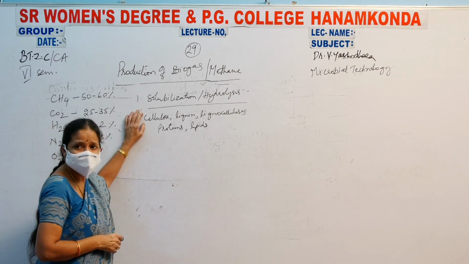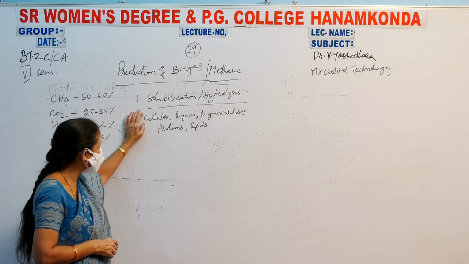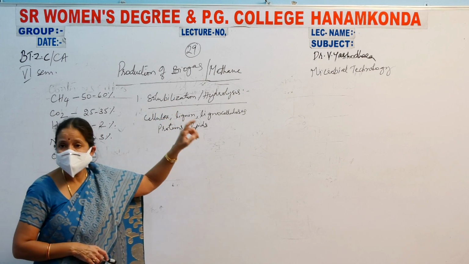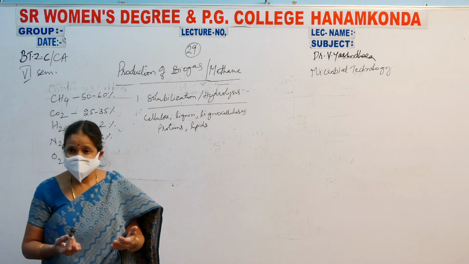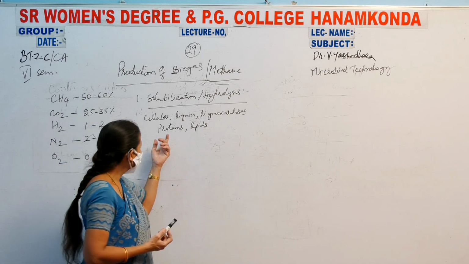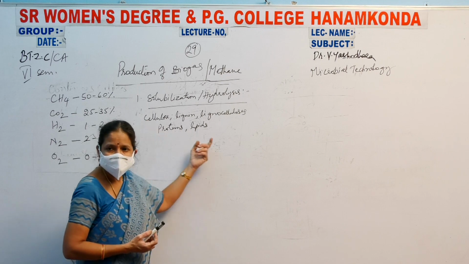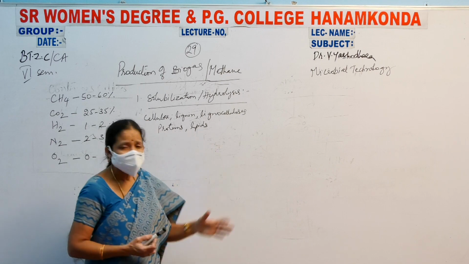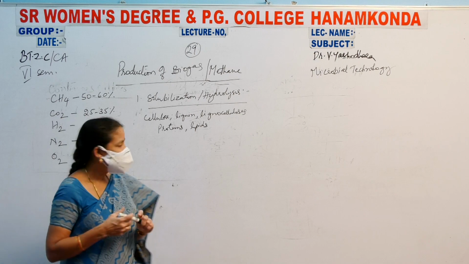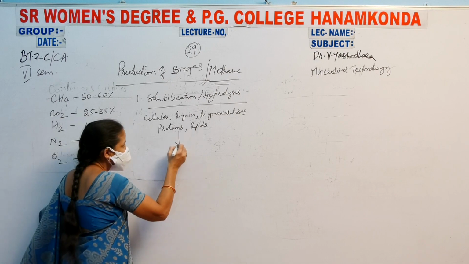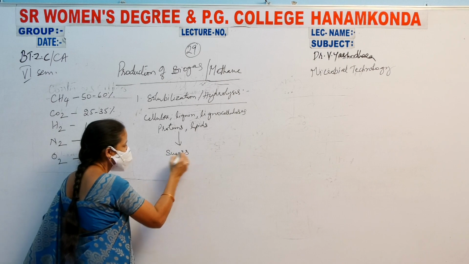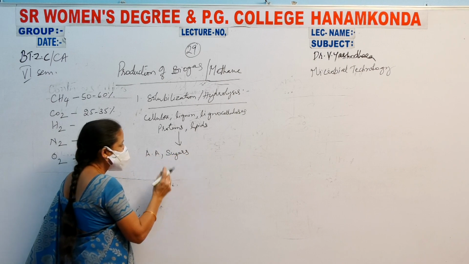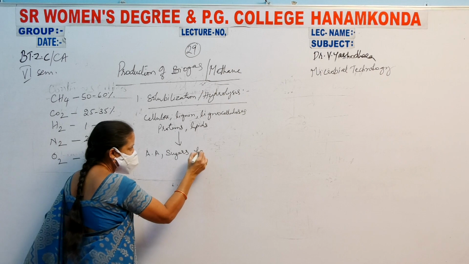Cellulose is the cell wall component of the plant cells. Lignin also is a cell wall component. Lignocelluloses are present in the paper pulp, that is wood pulp. Next, the cells consist of proteins and lipids. All these are complex substances, and they are converted into simple substances like sugars, amino acids and fatty acids.